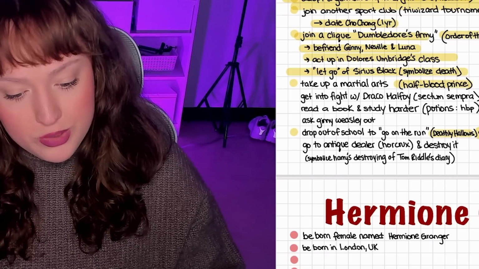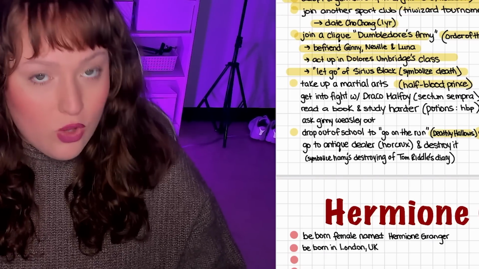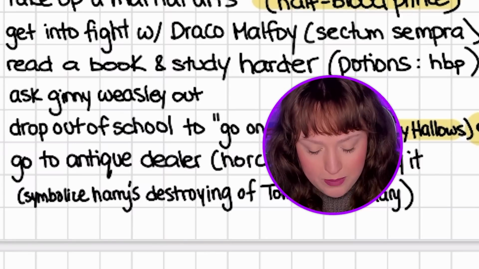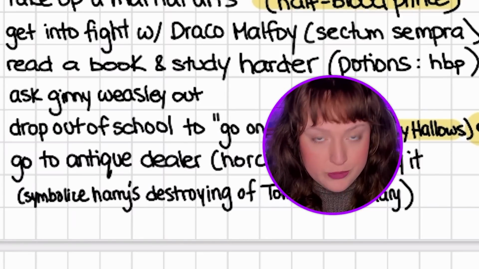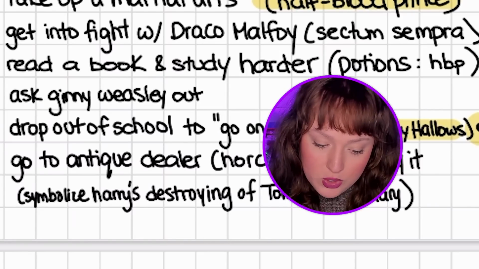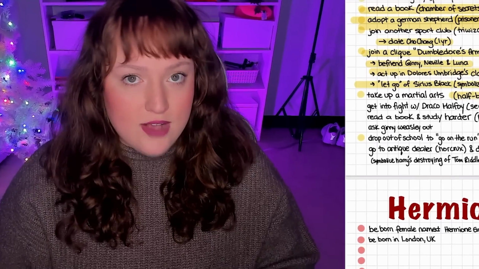And this is where we're going to take up martial arts to show more training to be a very skillful wizard. We are also going to get into a fight with Draco Malfoy. The whole Sectumsempra thing is a huge part of Half-Blood Prince, and the film really centers around Draco's part of the war. We're also going to represent us getting the Half-Blood Prince's potion book with reading another book and studying harder, and we're also going to ask Ginny out.